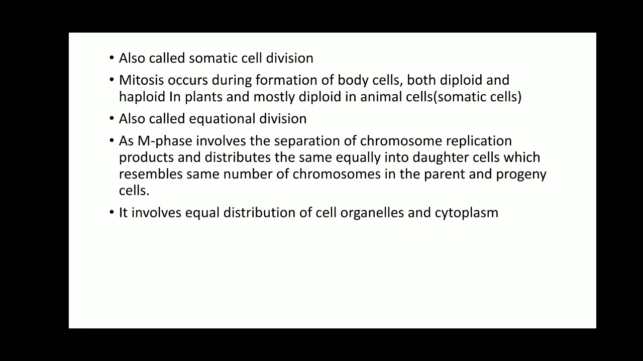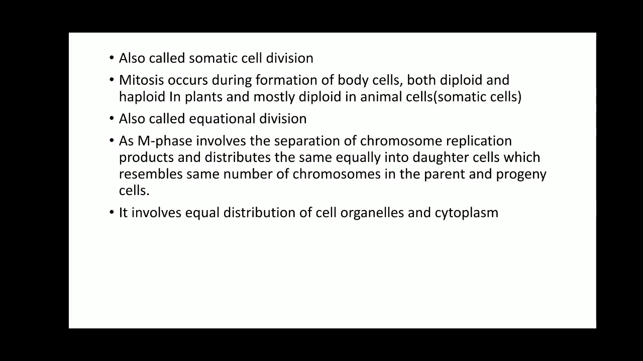It is going to remain same. As well as it is going to distribute the cell organelles which are present in the cytoplasm equally between the two daughter cells. Therefore, it is known as equational division. Why? In one case, it is going to exhibit the same parental chromosomes in the progeny cells also, and in another case, it is going to equally distribute the cell organelles between the two daughter cells. The cytoplasm and cell organelles are equally distributed between the two daughter cells. Therefore, it is known as equational division.